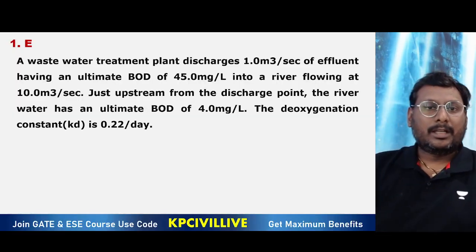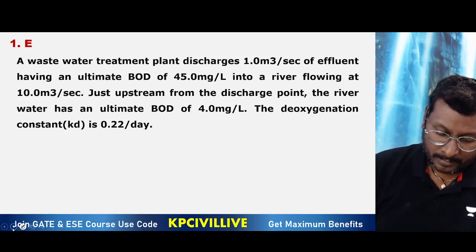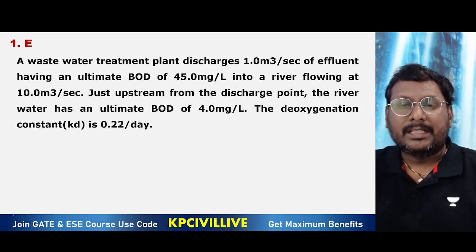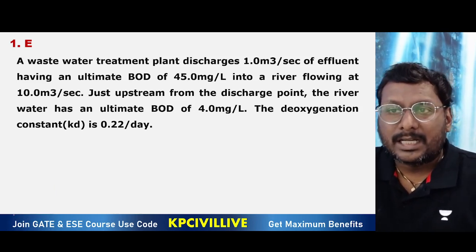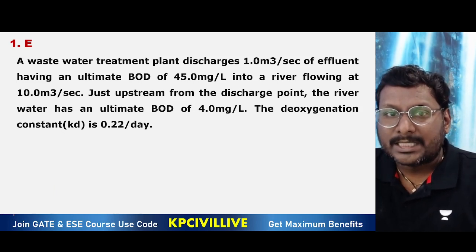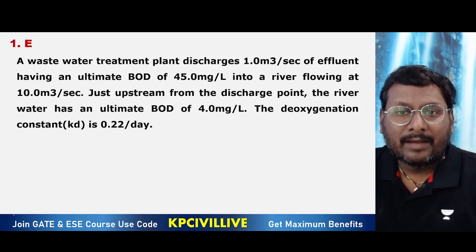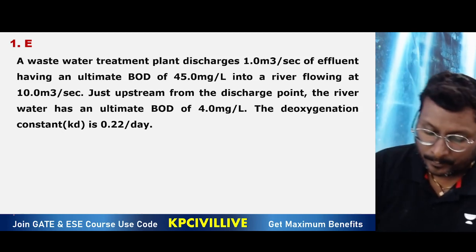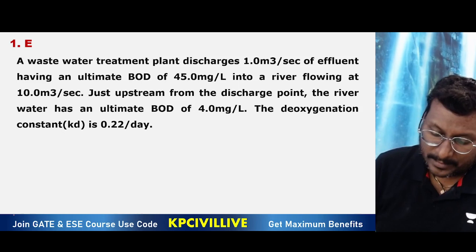Now, the question is given here. Question 1E from Environmental Engineering, Mains Paper 2. A wastewater treatment plant discharges 1 meter cube per second of effluent having ultimate BOD of 45 mg per liter. So we'll make a note of this.